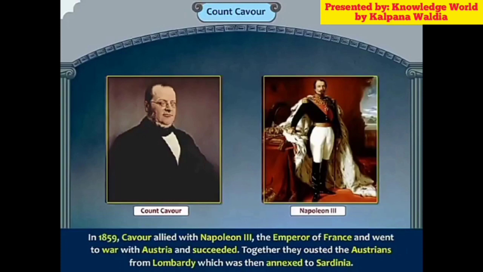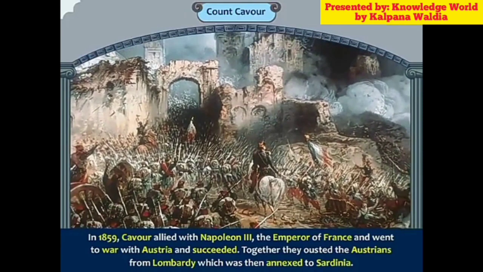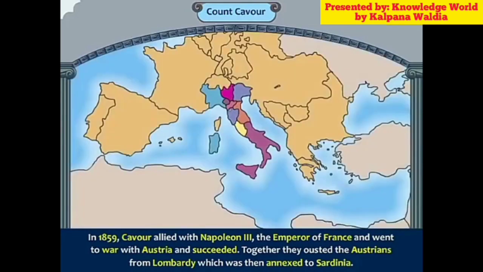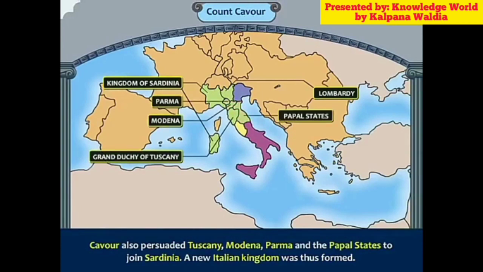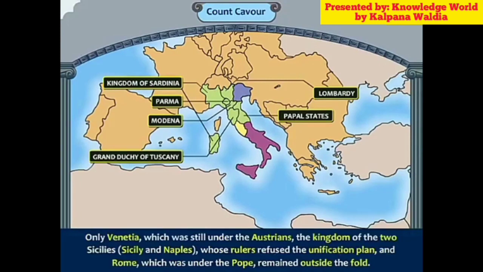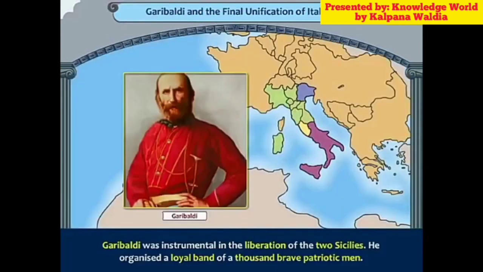In 1859, Cavour allied with Napoleon III, the Emperor of France, and went to war with Austria and succeeded. Together, they ousted the Austrians from Lombardy, which was then annexed to Sardinia. Cavour also persuaded Tuscany, Modena, Parma and the Papal State to join Sardinia. A new Italian kingdom was thus formed. Only Venetia, which was still under Austria, the Kingdom of Two Sicilies, whose ruler refused the unification plan, and Rome, which was under the Pope, remained outside the fold.